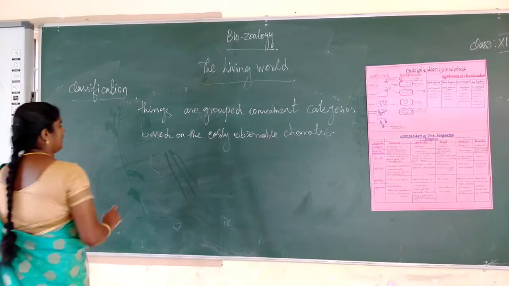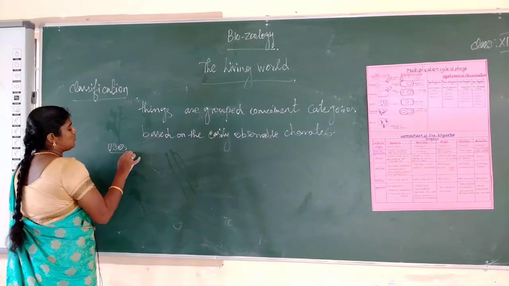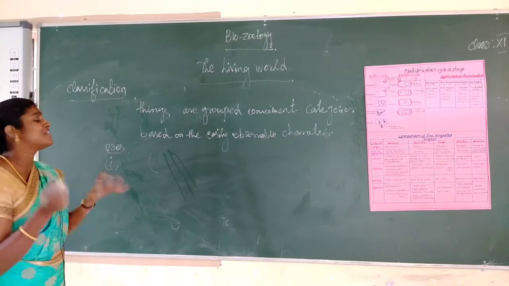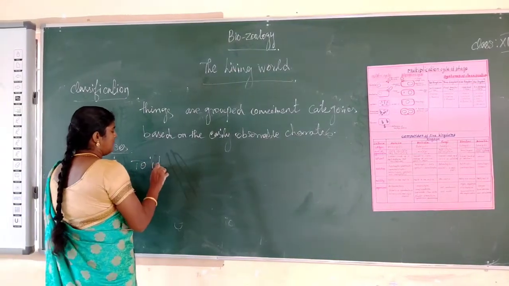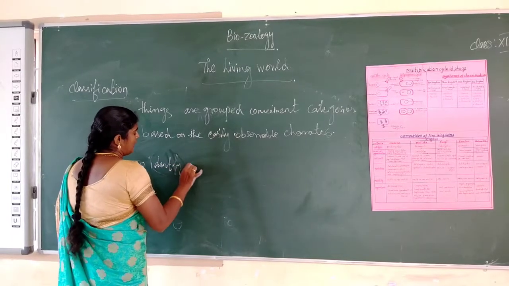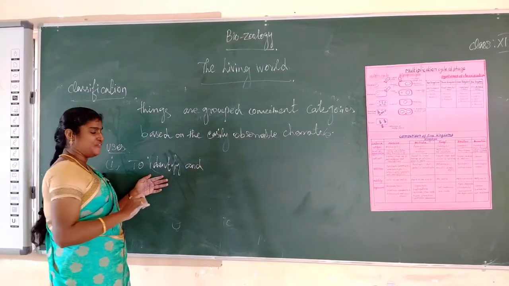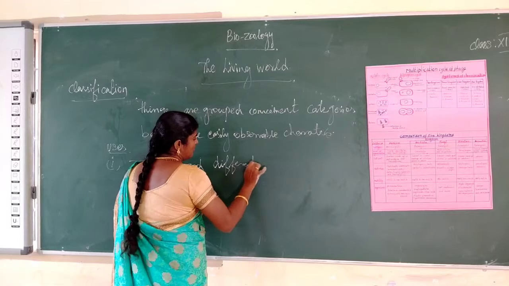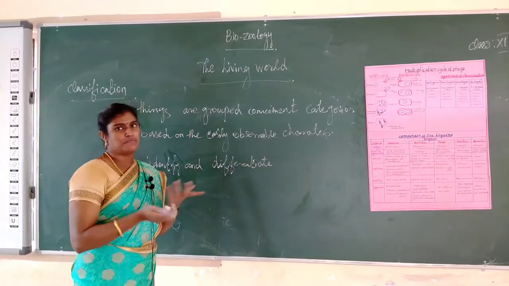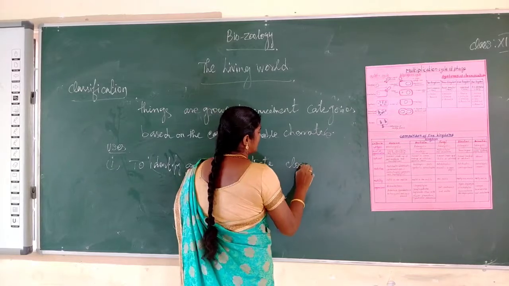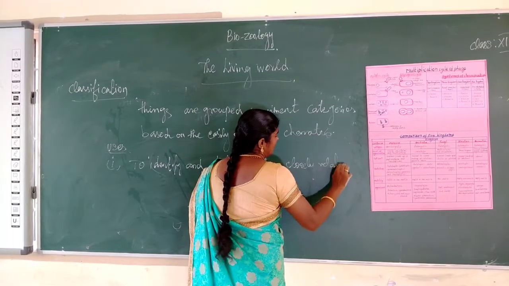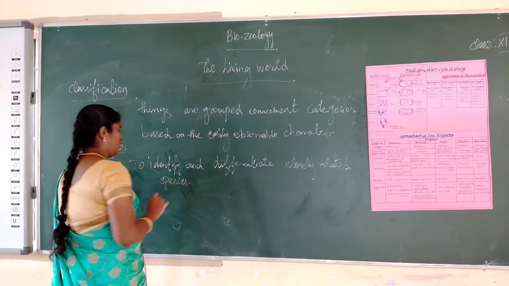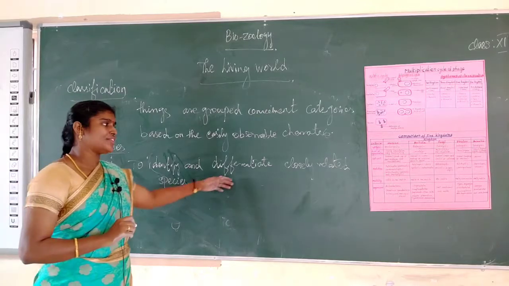What is the use of classification? First, to identify and differentiate closely related species.